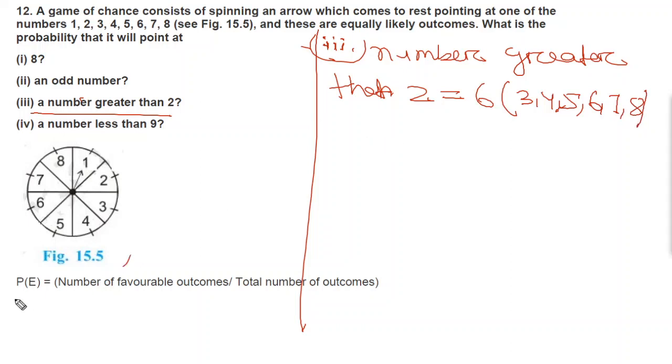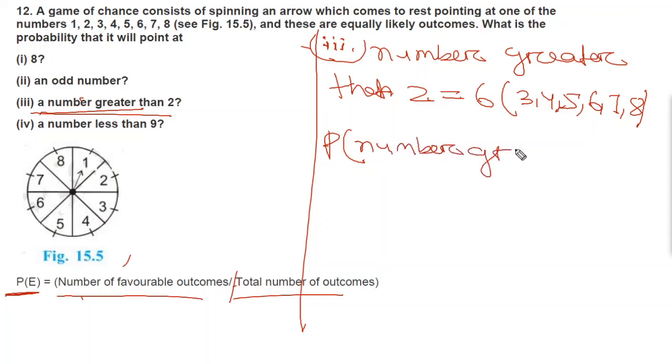Now you write the formula P of E equal to number of favorable outcomes divided by total number of outcomes. So now we'll find the probability of a number greater than 2, which will be equal to number of favorable outcomes.